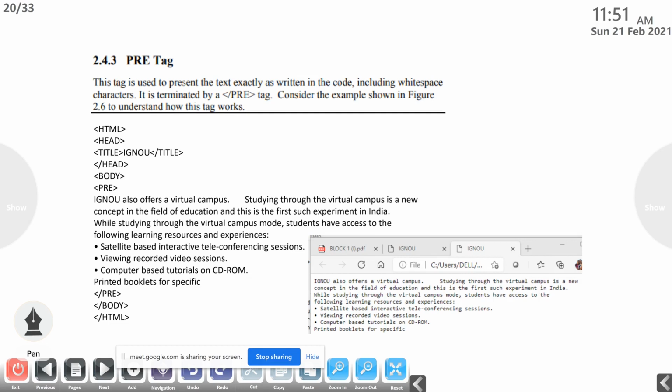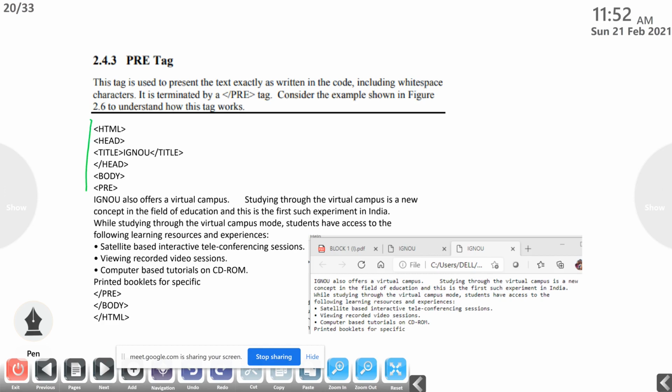Then one more tag is there, that is the pre tag. This tag is used to present the text exactly as written in the code, including white space characters. It is terminated by the slash pre tag, so it's a container tag. Consider the example shown in figure 2.6, 2.5, that I will show you. Understand how this tag works.